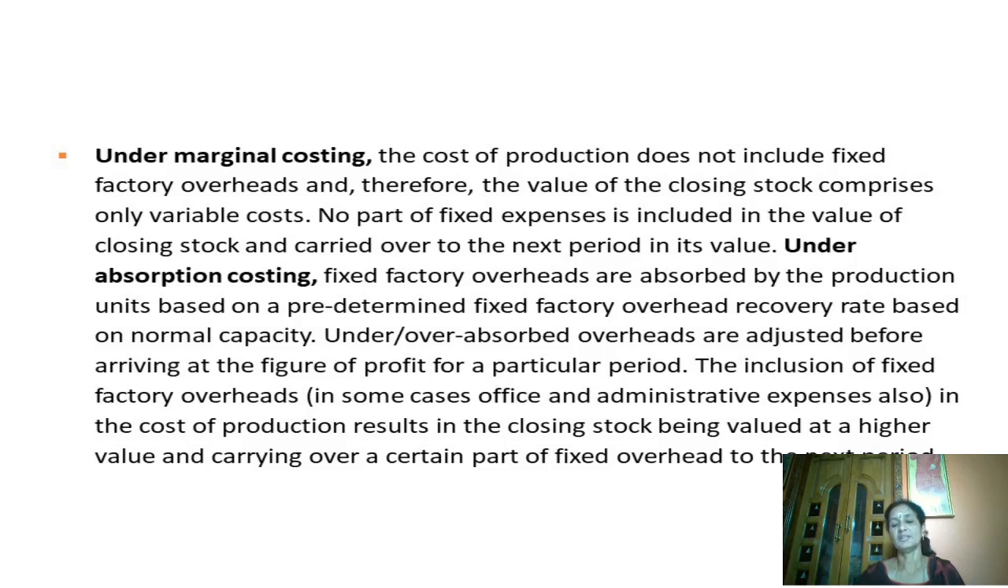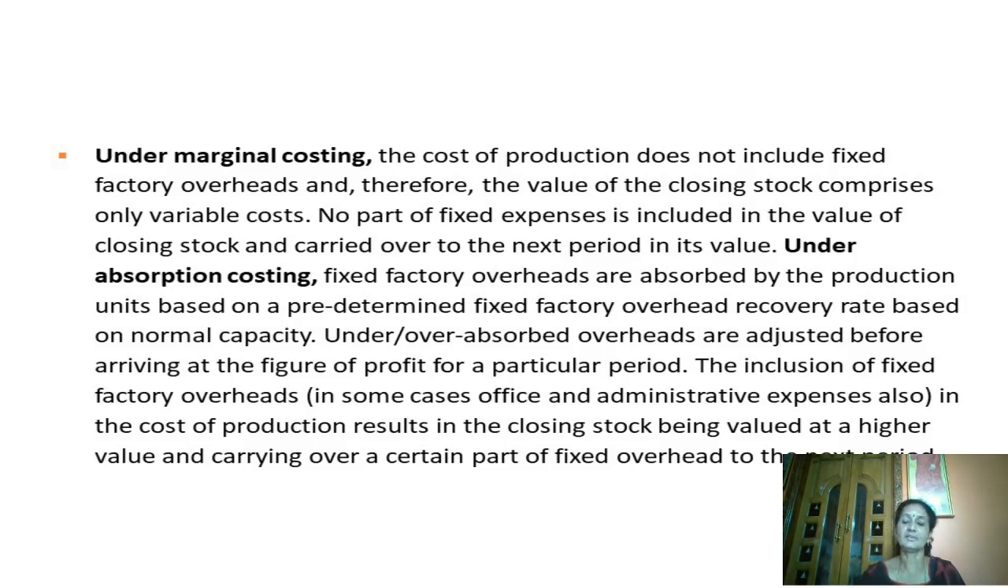Under absorption costing, fixed factory overheads are absorbed by the production unit based on a predetermined fixed factory overhead recovery rate based on normal capacity. Under or over absorbed overheads are adjusted before arriving at the figure of profit for a particular period. The inclusion of fixed factory overheads, in some cases office and administration expenses also, in the cost of production results in the closing stock being valued at a higher value and carrying over a certain part of fixed overheads to the next period. So this is the main drawback of absorption costing.